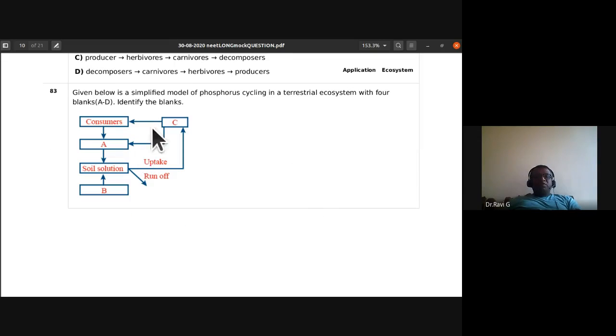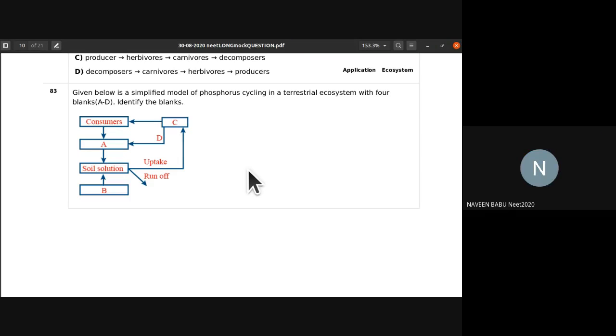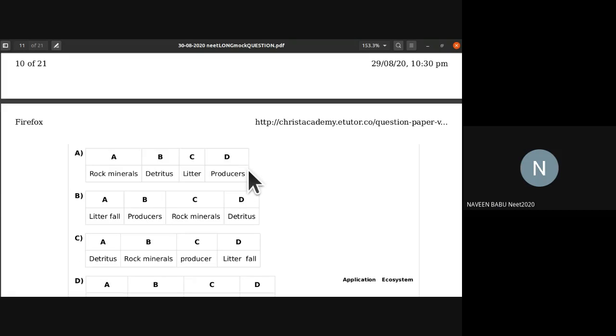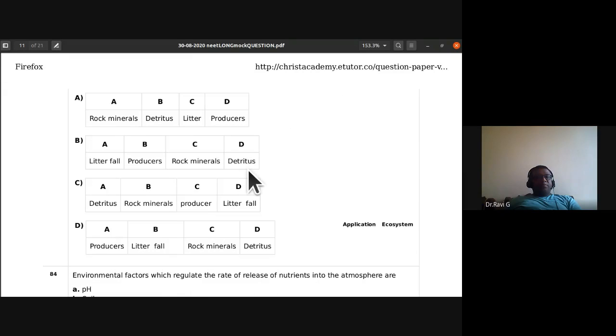Given below is a simplified model of phosphorus cycle in a terrestrial ecosystem with four blanks A to D. Identify the blanks. So consumers, what should A be? B is rock. Decomposers.